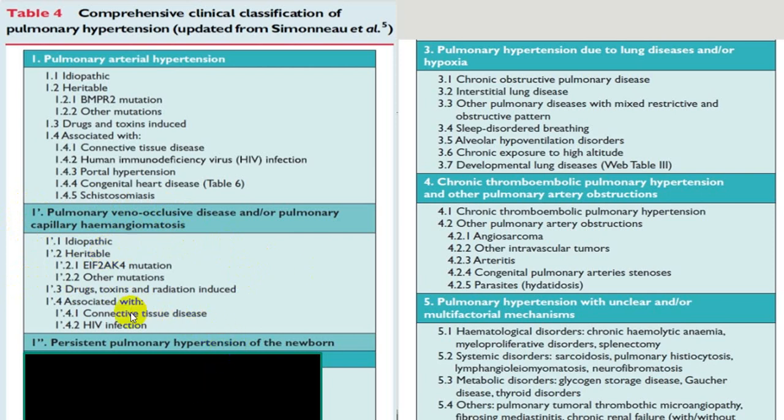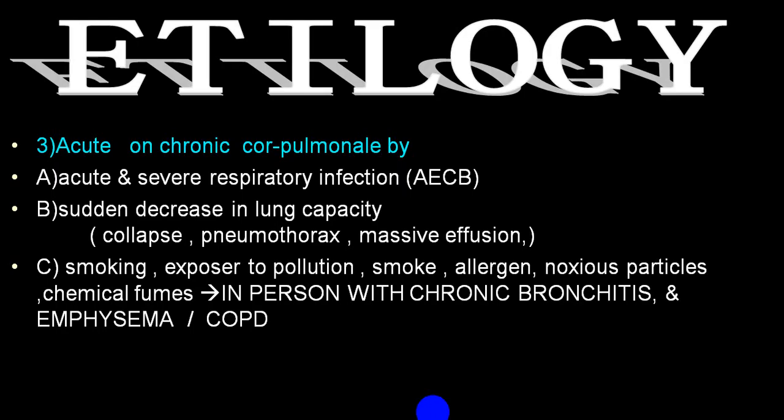So you can have a persistent primary pulmonary hypertension. You can have a pulmonary hypertension due to chronic lung disease or hypoxia, thromboembolic phenomena, and some of the conditions where still exact pathophysiology and mechanism is not understood. It is multifactorial. So all this at your leisure time you can go through in detail if you are interested.